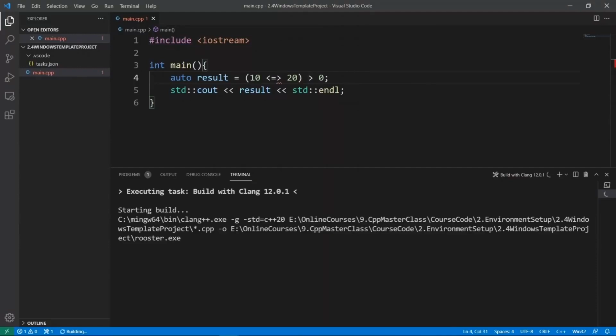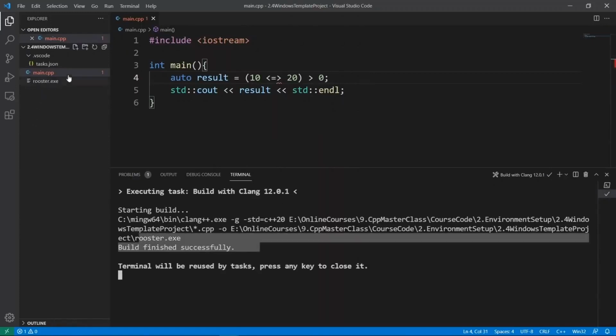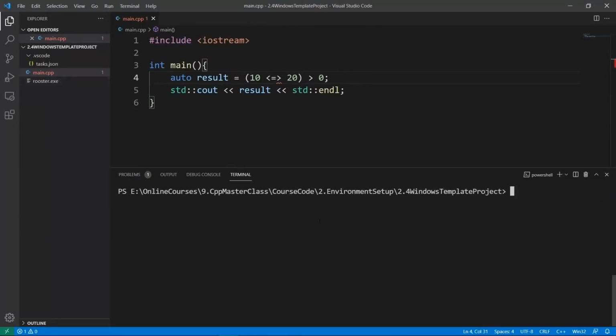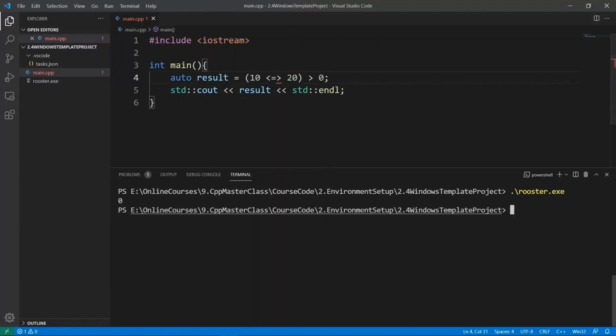This is going to build my binary executable, and notice that it is using C++20 again. The build is going to finish successfully, and I will have a binary here, and this is all I need to do. So if I run my binary by typing the name and hitting tab, this is going to autocomplete. If I run it, it's going to say 0, and this is what we expect here. If you have some kind of error, please try and fix it. If you have a problem, you can ask me, and I will do the best I can to help you out. Okay, now we have our two compilers working.